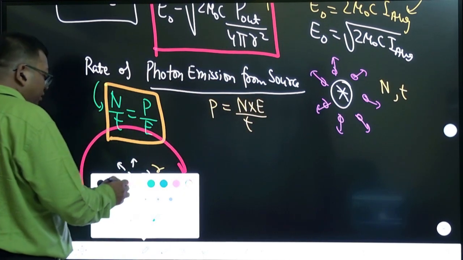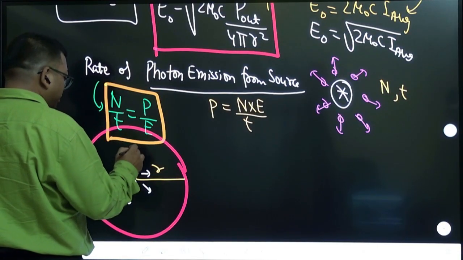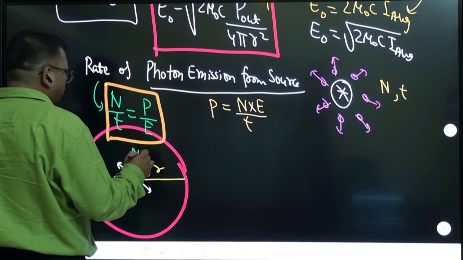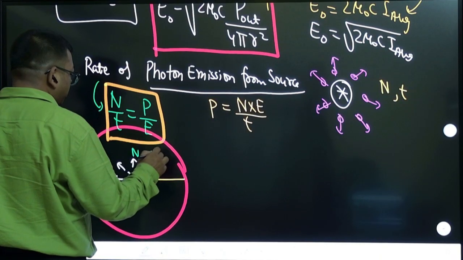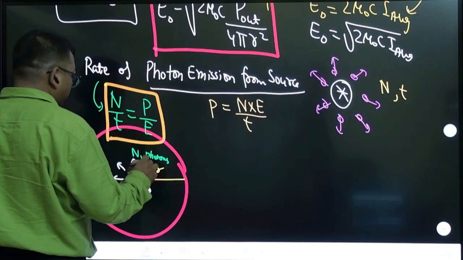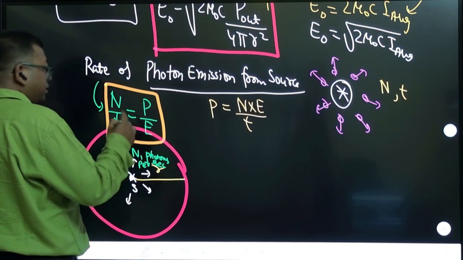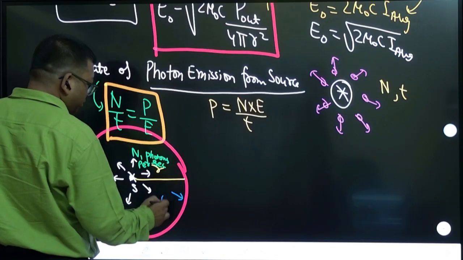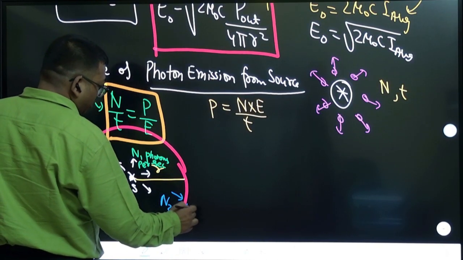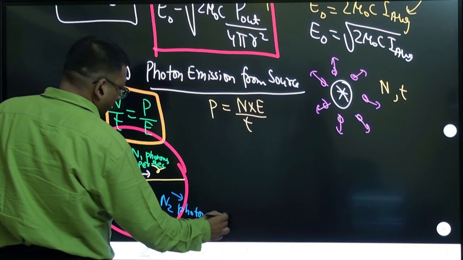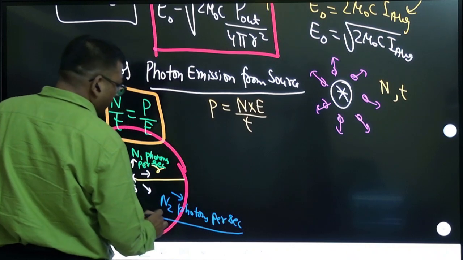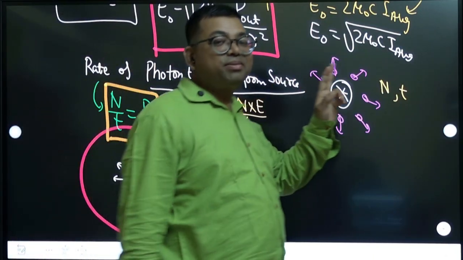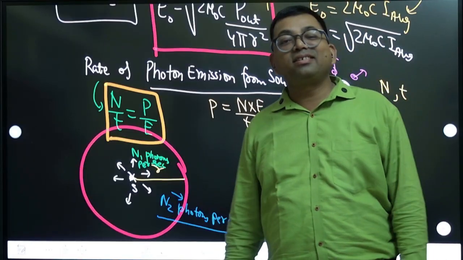Suppose it is emitting n1 photons per second. That is the rate n by t. But the photons which are reaching the surface are n2 photons per second. So then what? We have to go back to the basics to write the intensity.